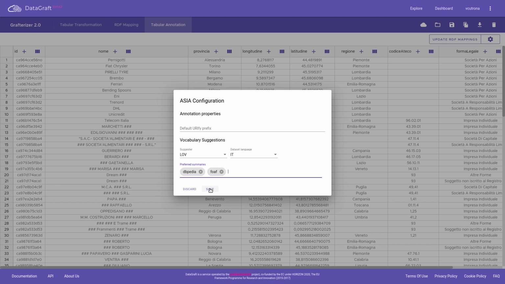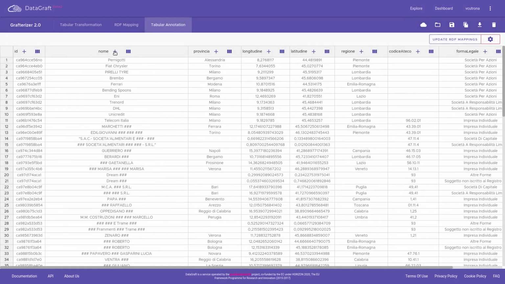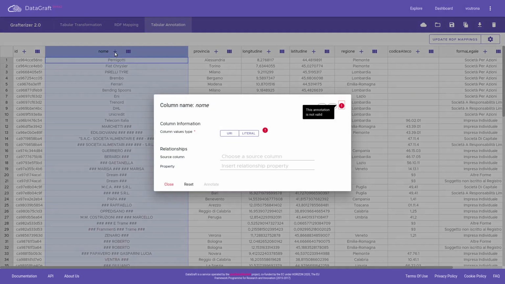Let's see if we can find interesting suggestions from these vocabularies though. We open again the alignment icon and we now see that the suggested property is the DBpedia property name. We now have a better suggestion thanks to the cross-lingual matching algorithm implemented in Asia that has first translated the header in English using an automated translation service and then searched in English.